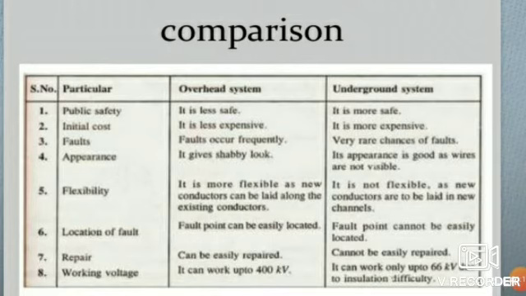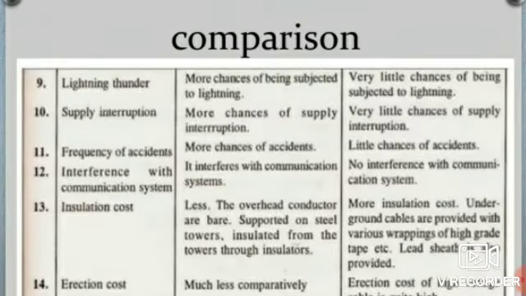Then regarding working voltage, the overhead system can work up to 400 kilovolt, but the underground system works up to 66 kilovolt due to insulation efficiency. Then lightning. There are more chances of being subjected to lightning in overhead system, but very little chance in underground system. Regarding supply interruptions, there are more chances in overhead system, but very little chance in underground system. From the point of view of frequency of accidents, more chances of accidents are there in overhead system, but very little chance in underground system.